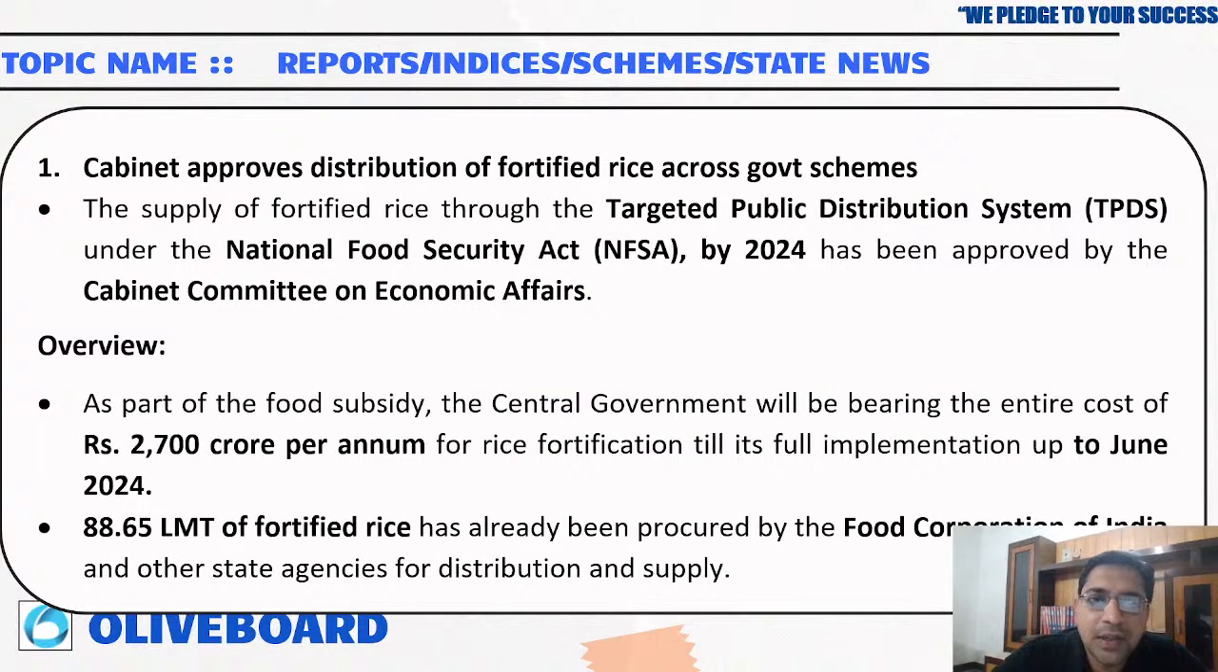Okay. Now, Cabinet has approved the distribution of fortified rice under the targeted public distribution system. Okay, under the National Food Security Act by 2024. So this program has already been approved. For this whole process, 2,700 crore rupees per annum will be required, for full implementation up to June 24. So 88.65 lakh million tons of fortified rice have already been procured by the Food Corporation of India.